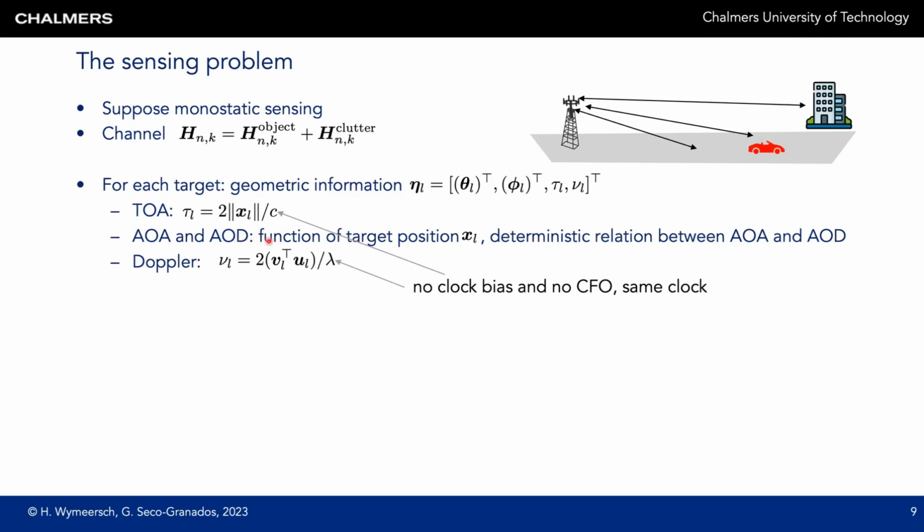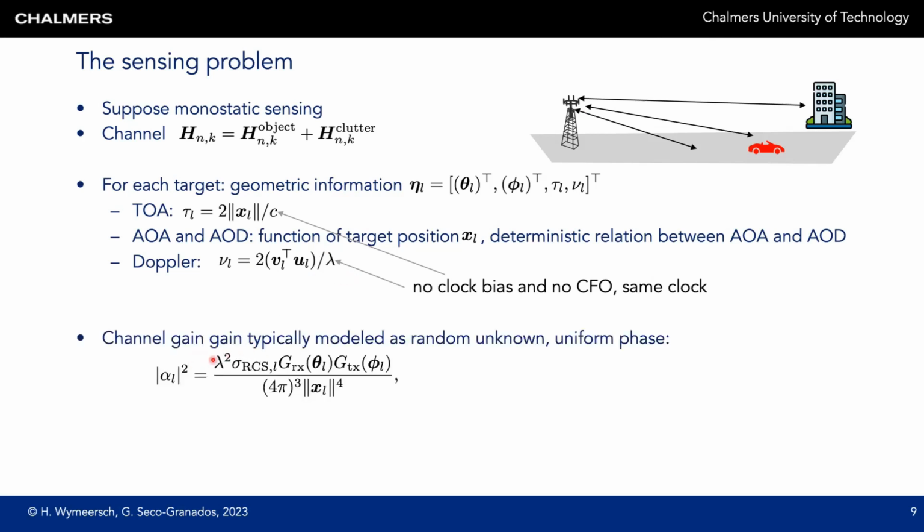The angles of arrival and angle of departure are also a function of the target position. Again, the relation is somewhat complicated, so I don't write it here. Since the transmit and receive array are near each other, there's a deterministic relation between the two. So once, in principle, we know the angle of arrival, we can directly determine the angle of departure. And finally, there's the Doppler. The Doppler depends on the velocity of the object projected onto a unit vector between the base station and the object over the speed of light. Again, since the base station is synchronized with itself, there's no need to introduce any carrier frequency offset, CFO.